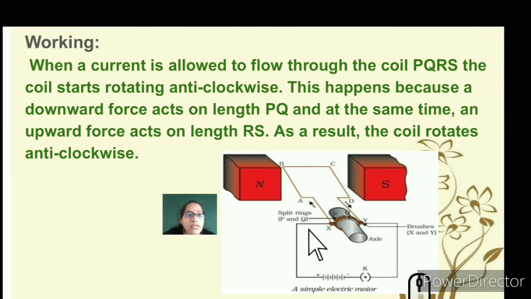Here we can consider it as ABCD also. This happens because a downward force acts on length AB, and at the same time an upward force acts on CD. So when AB moves down, CD moves up, and when CD moves down, AB moves up. So there is an axial rotation. As a result, the coil rotates anti-clockwise.